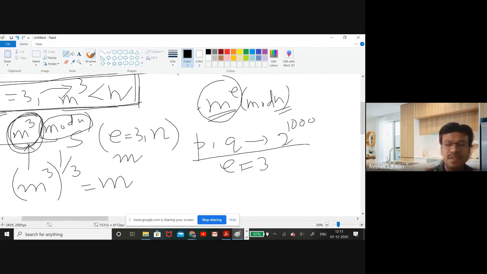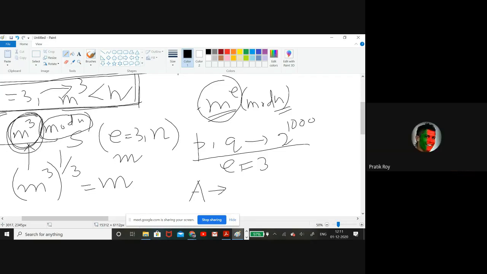Now if I put capital A, the ASCII value of capital A is how much? 65.